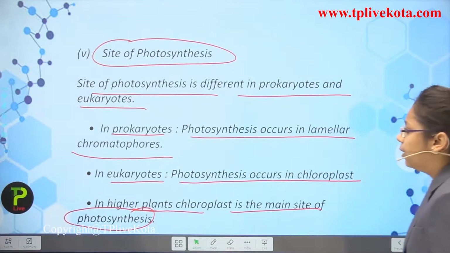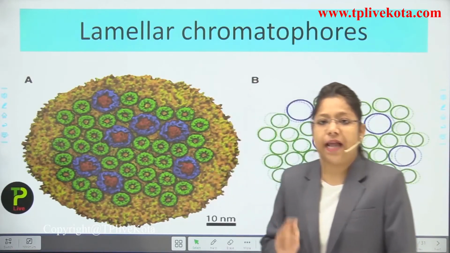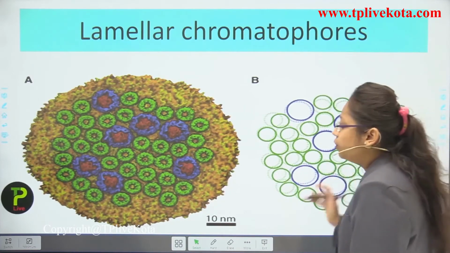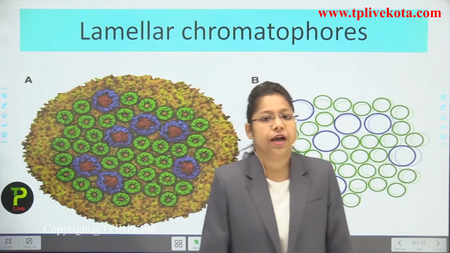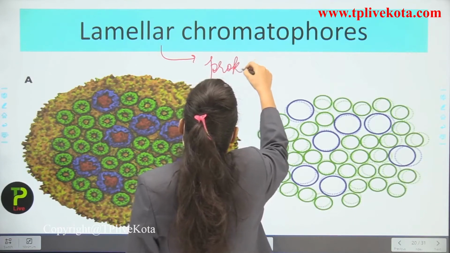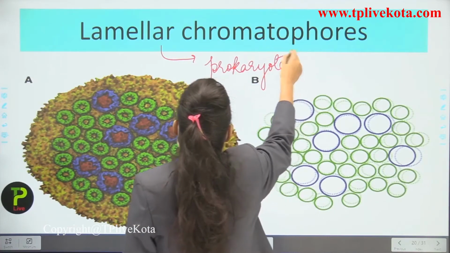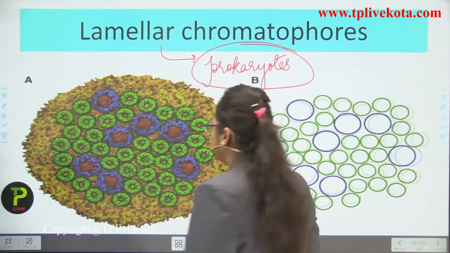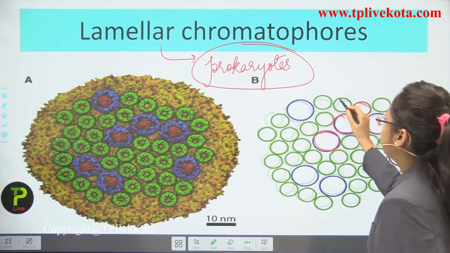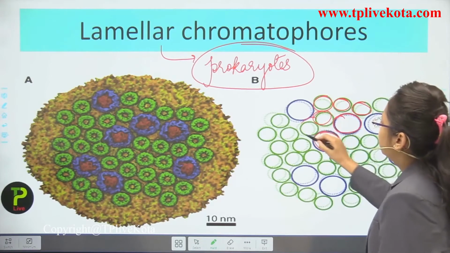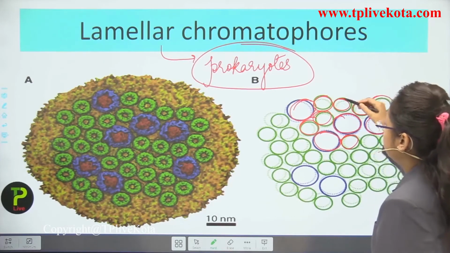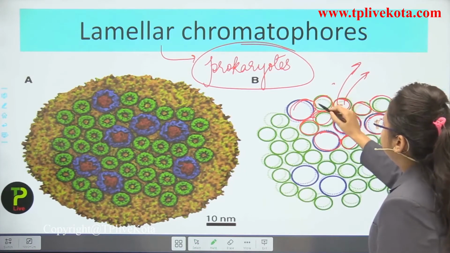Okay students, now this is the picture of lamellar chloroplast. Okay, it is just the lamellar chromatophores. So the lamellar chromatophores are present inside the prokaryotes, and they are responsible for the photosynthetic processes. So you can see that there are some rounded structures which are present inside the prokaryotes for the photosynthetic processes. So they are responsible for the food preparation.